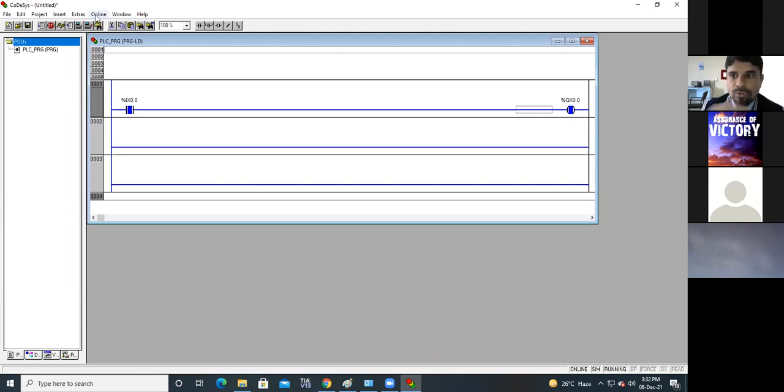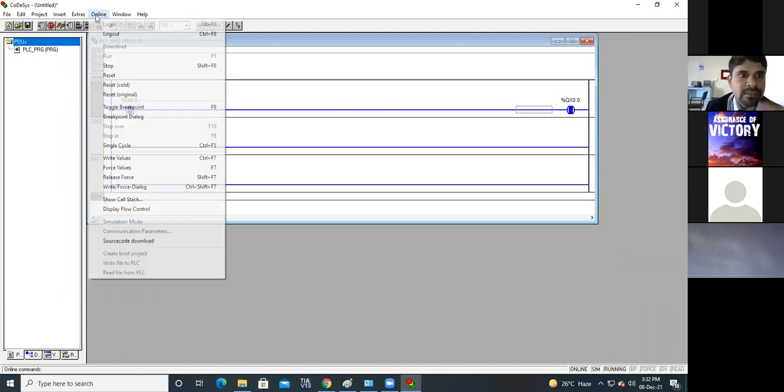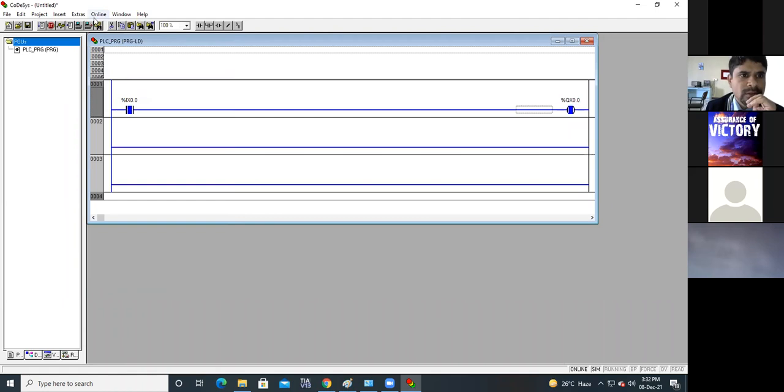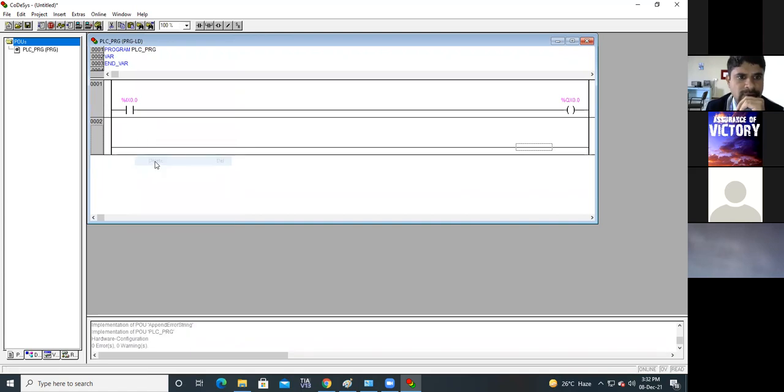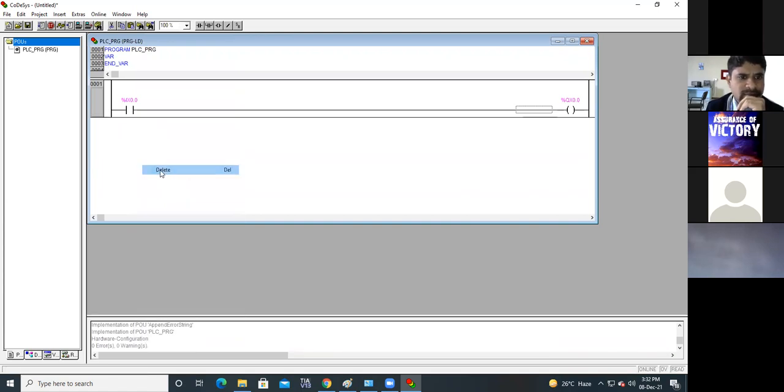Again, if you want to edit this, then stop, log out, and you can make the changes likewise. If you want to delete the network, you can delete it. Okay, all of you, please try this. If you are comfortable with this, then we will move further.